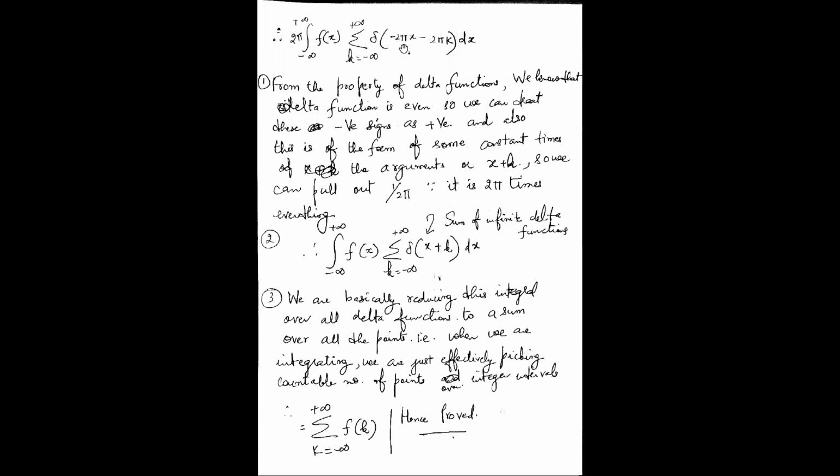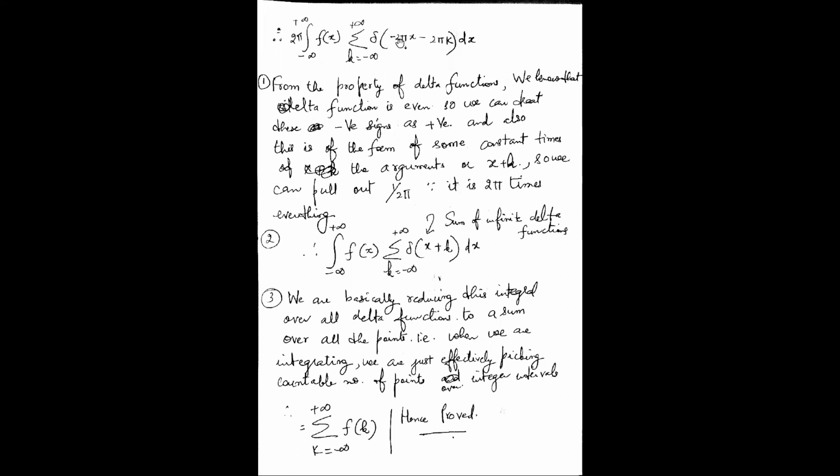So if you look at this delta function, since I have assumed these negative signs as positive signs because it's an even function, then 2 pi will come outside. So it will be some constant multiplied by x plus k. We can pull out 1 by 2 pi because it's 2 pi times everything.